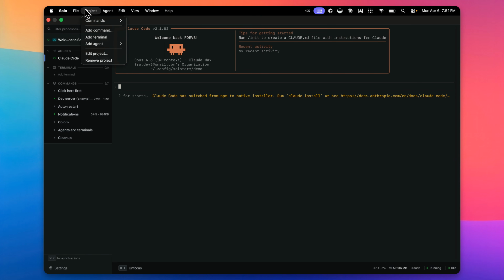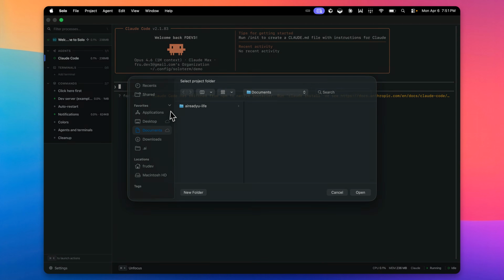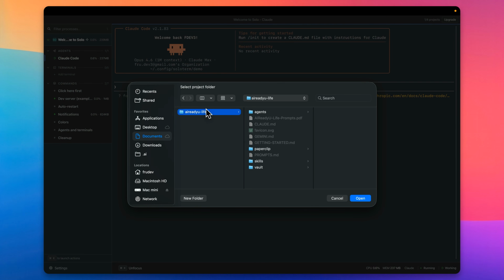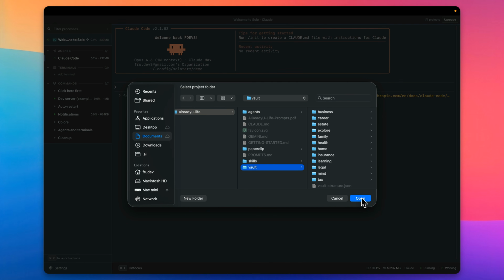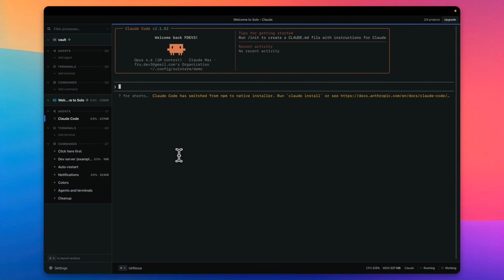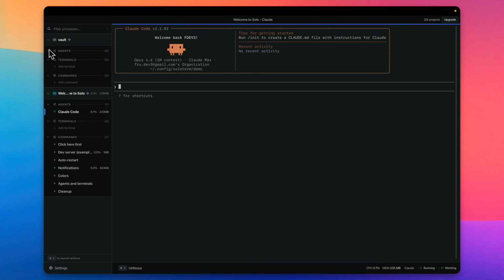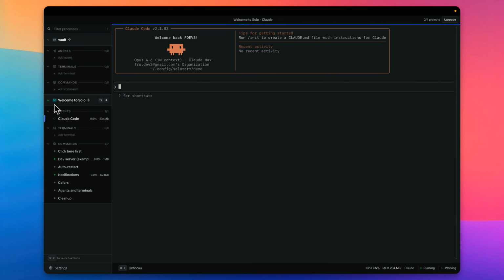Let's go over to add a new project here. I'll add the project, which is my vault. Open up my vault. So the entire vault is open as a new project, and Claude Code is getting initialized. I can tell you, not the cleanest UI I've seen in my day. So this is the Vault project we've created.